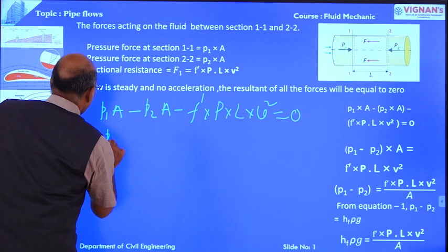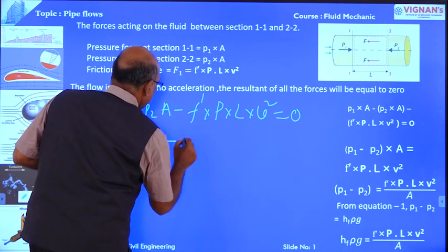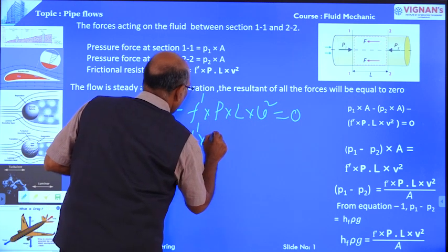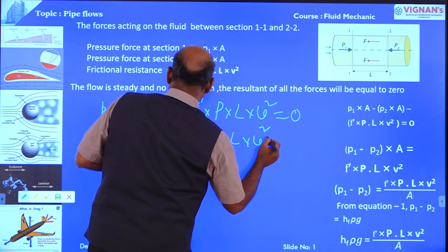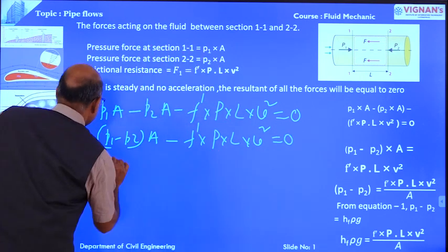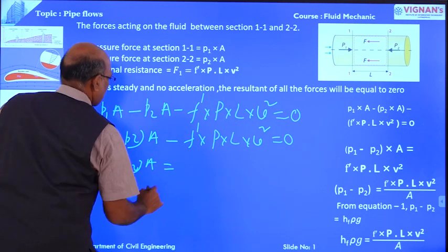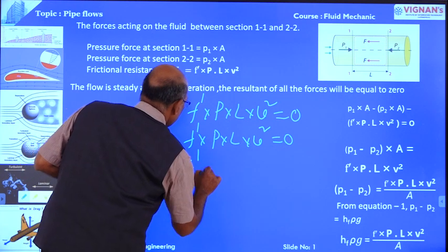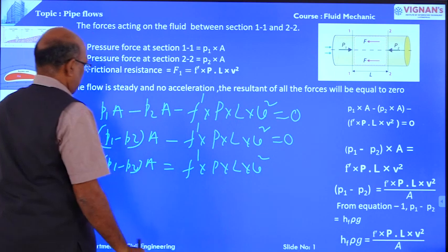Now, P1 minus P2 into A minus F dash into wetted perimeter into L into V square is equal to 0. Moving that to the other side, P1 minus P2 into A is equal to F dash into P into L into V square.